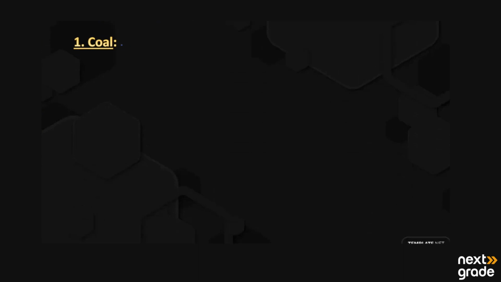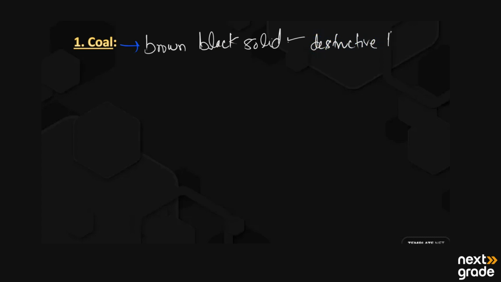Basically, coal is a brown black solid, and it is a major source of organic compounds. These compounds may be obtained with the help of carbonization, or we can say destructive distillation.